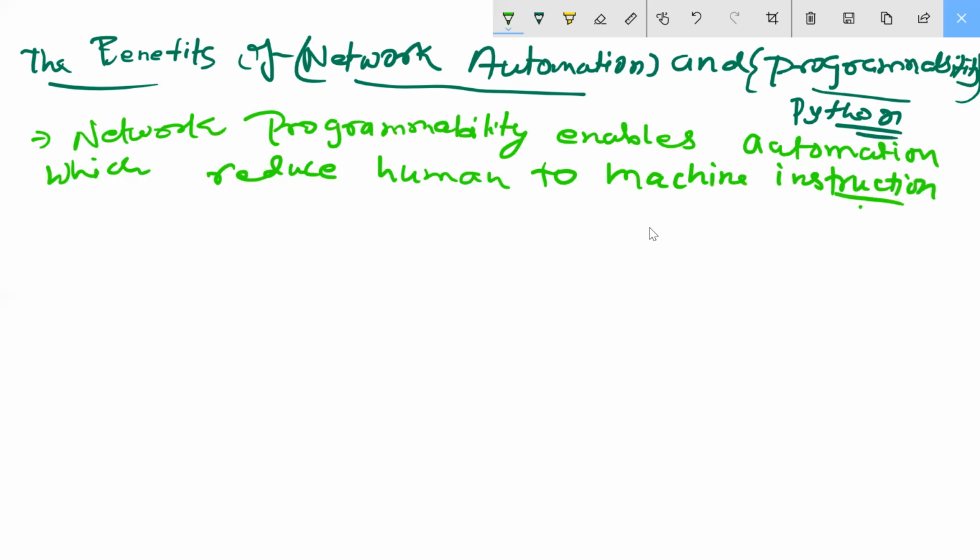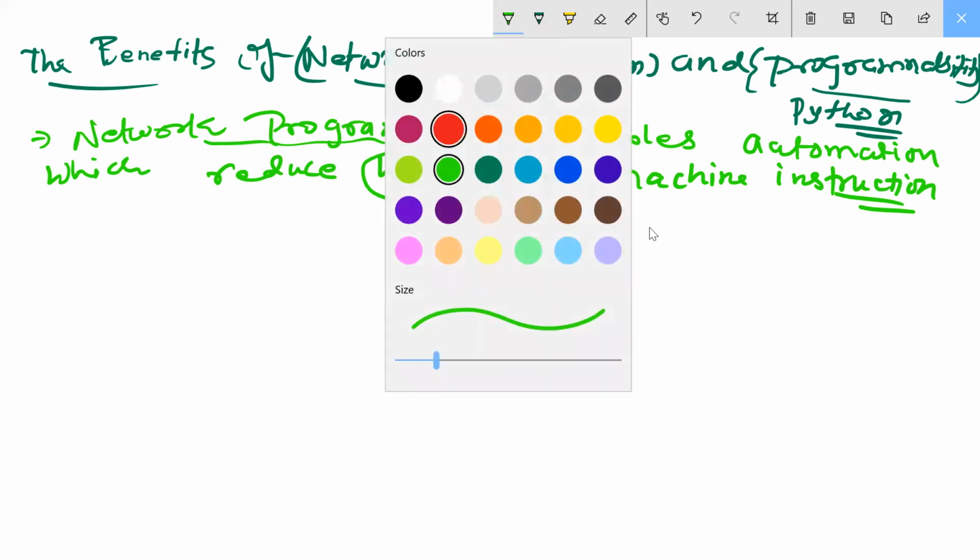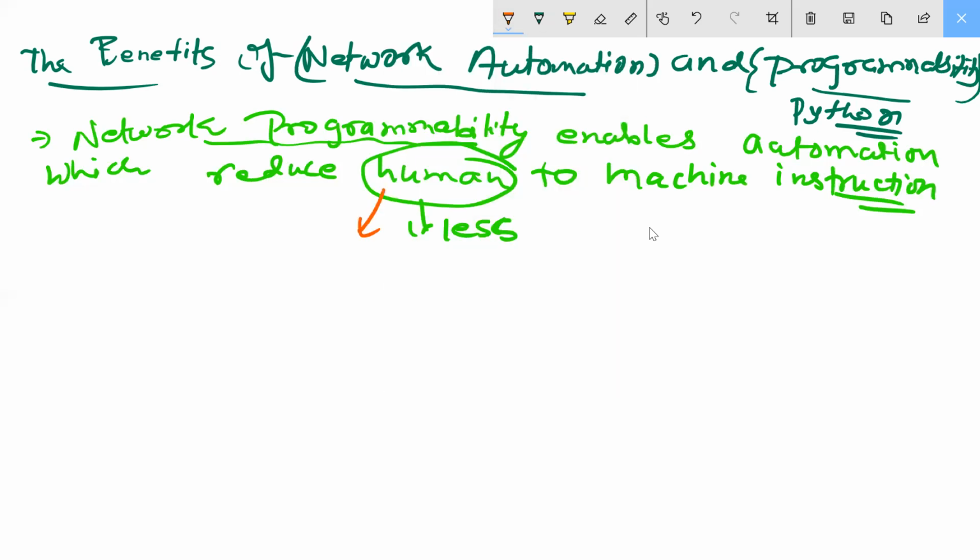Are you getting my point? What is happening? If network programmability is game, job is less. Understood my point? Because of that only, loss of job. Because everything is coming on the machine language, machine's instructions. Are you getting? I'm highlighting this point. Clear? Next point I'm writing, very much important.